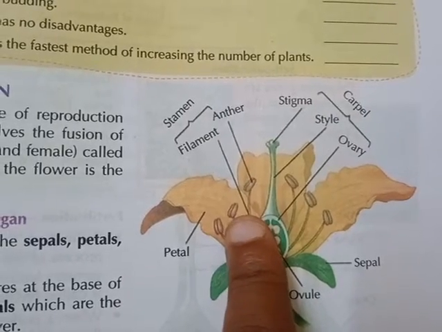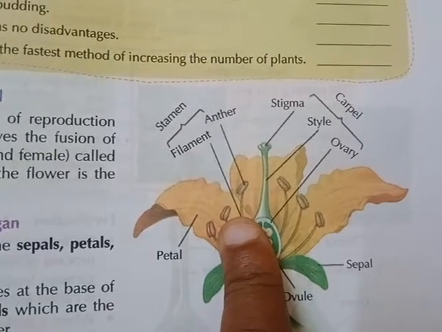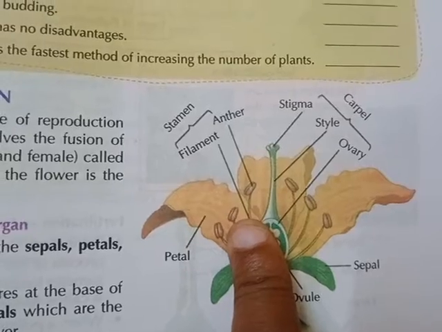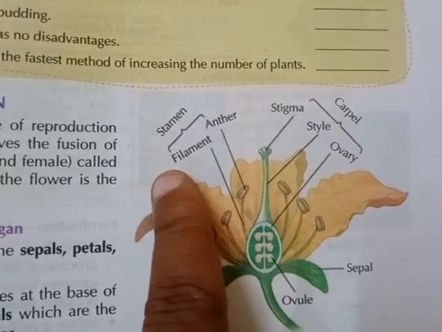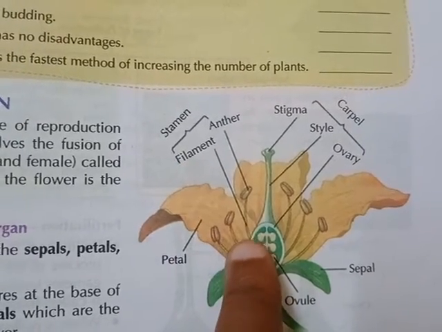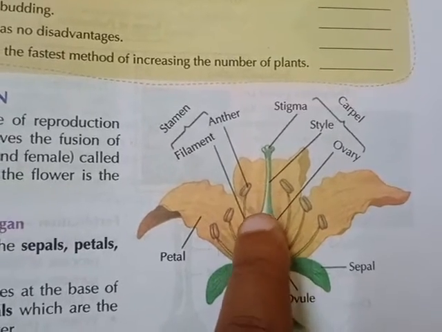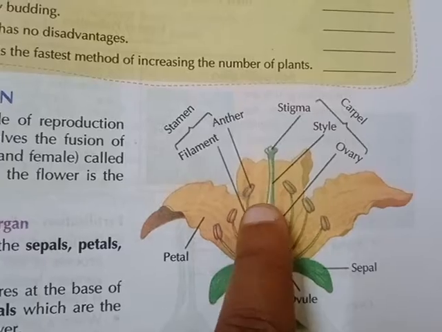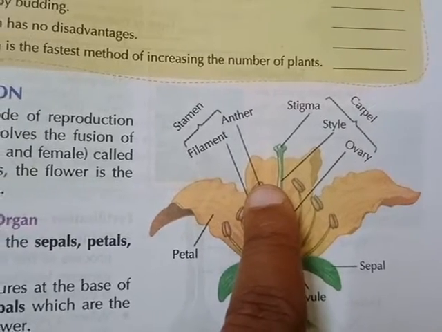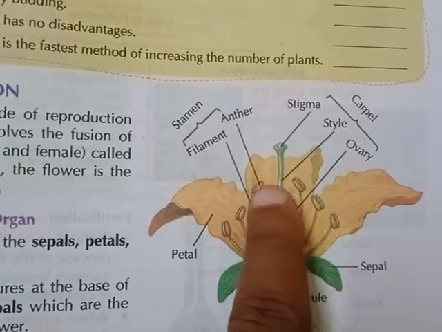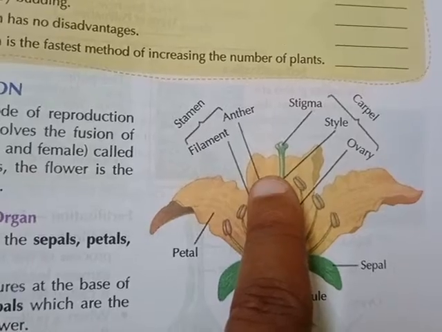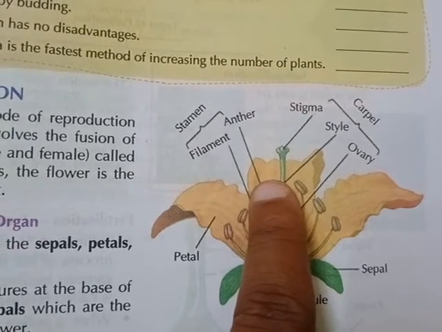Now the another thing, stamen. From the stamen there are 2 parts. One is filament. This branches like a branch, it goes as filament, and the top portion of the stamen goes as anther.